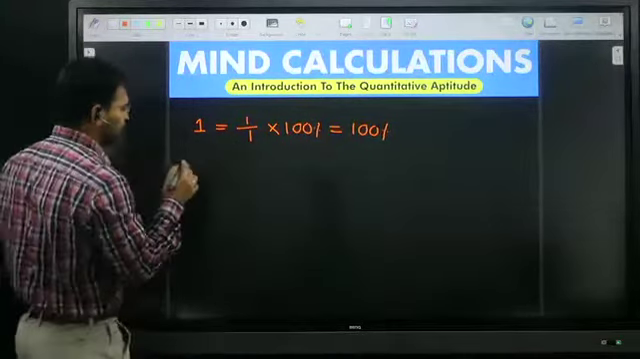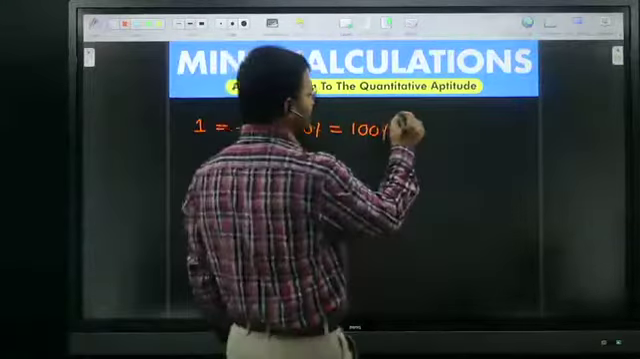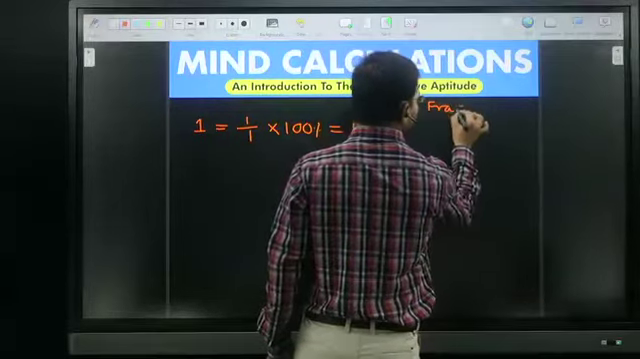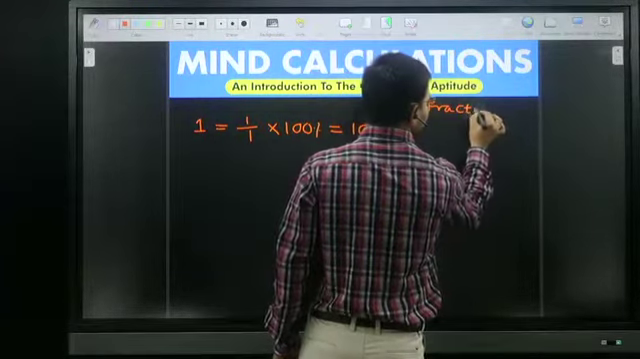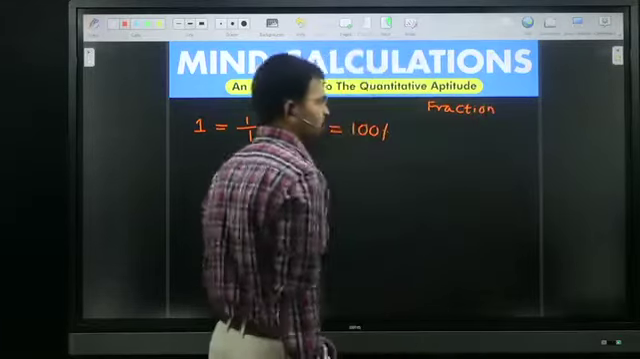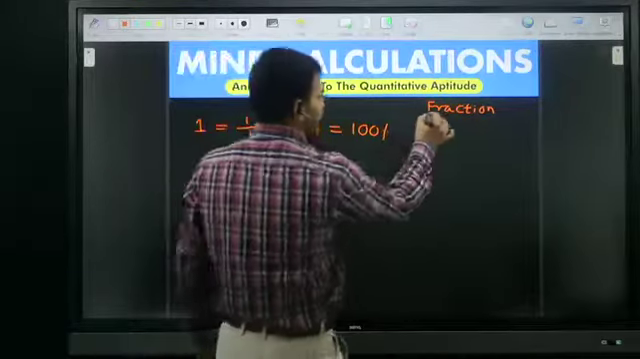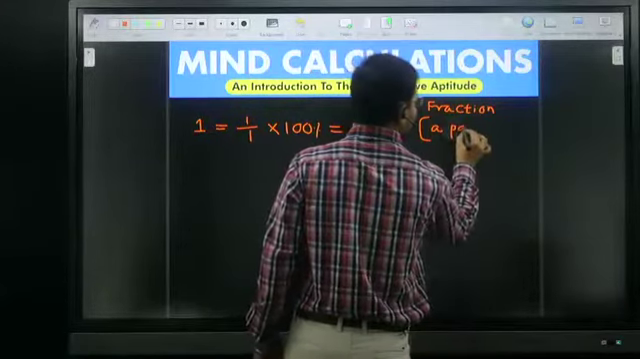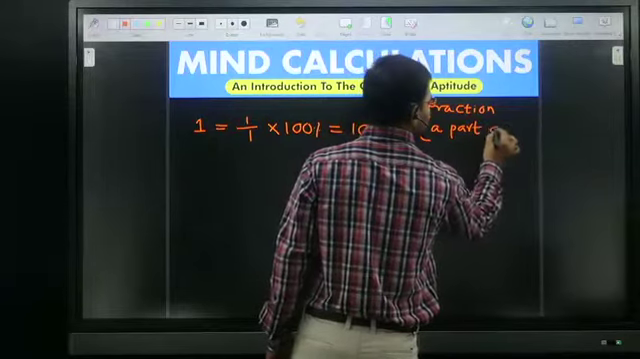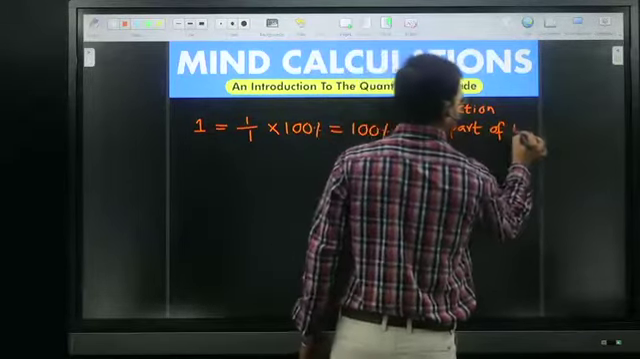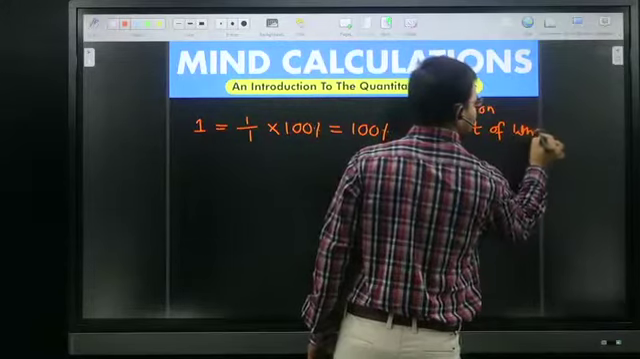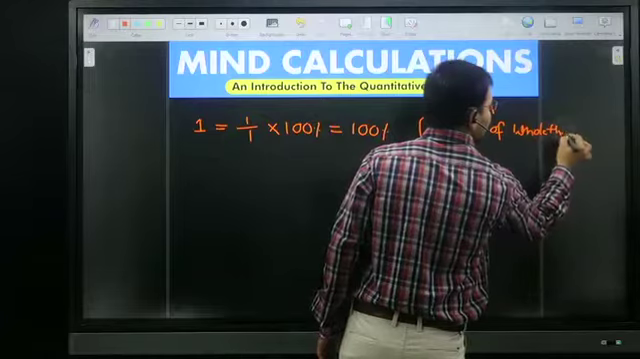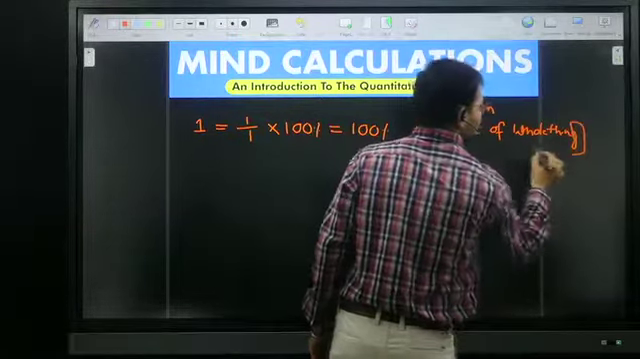Now coming to fraction. What is the meaning of the word fraction? The literal meaning of the word fraction is nothing but a part of whole thing. This is very important. A part of whole thing.